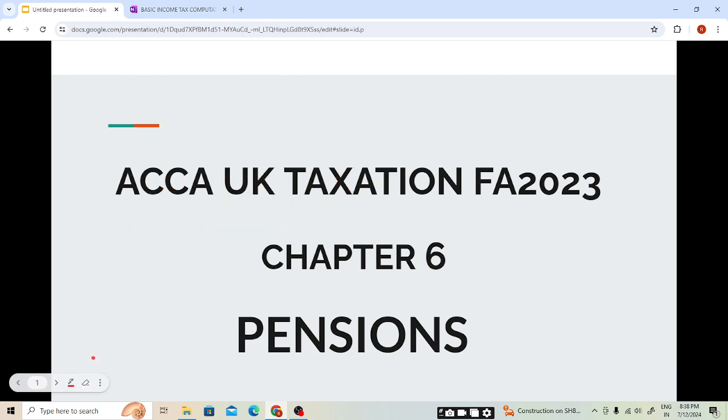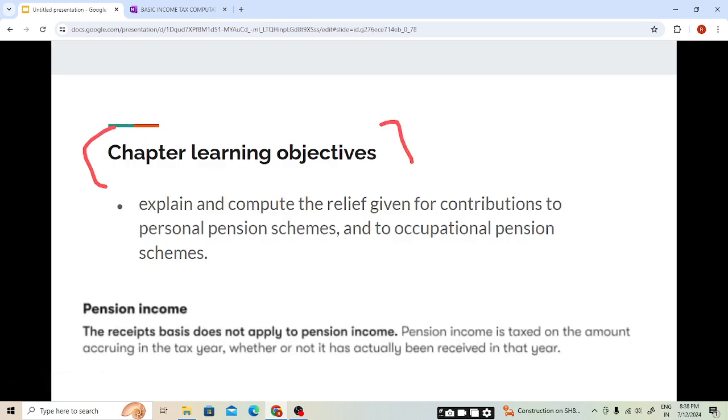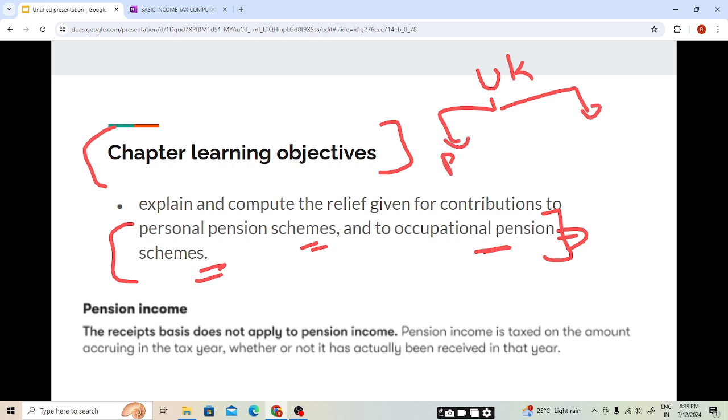Now moving to our next slide, students, we will be seeing the chapter learning objectives. We will see what we will be covering under this chapter, like whether pension income will be taxed on a cash or accrual basis, the types of pension schemes and the relief that is available to an individual. Explain and compute the relief given for contributions to personal pension schemes and to occupational pension schemes. So in the UK we have two types of pension scheme, students: personal pension schemes or occupational pension schemes.